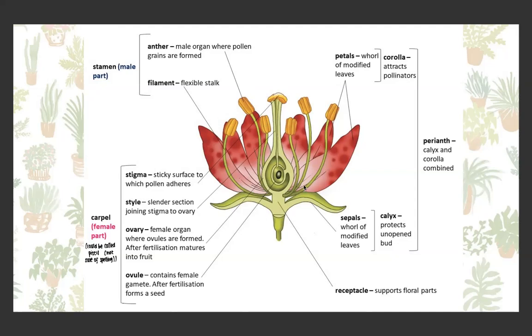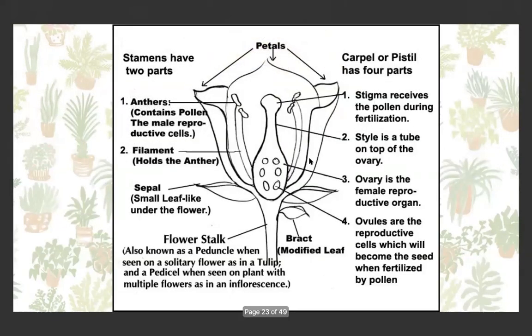We can then see the female part of the flower called the carpel, and another name for the carpel is the pistil. It then has the top part called the stigma. It has the long style tube. It has an ovary inside of which there's an ovule, and inside the ovule is a female gamete. Together, the petals, so the corolla, and the sepals, so the calyx, can be called the perianth. Here's another picture. It's really important to know the different structures of the plant and their functions.